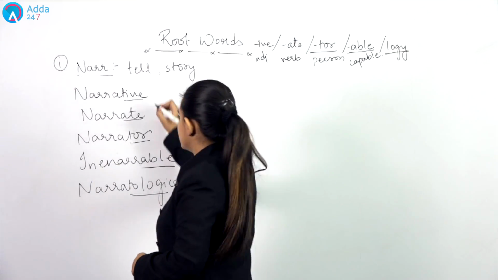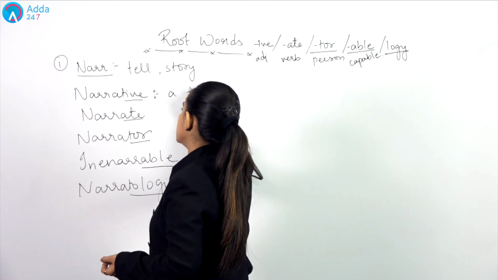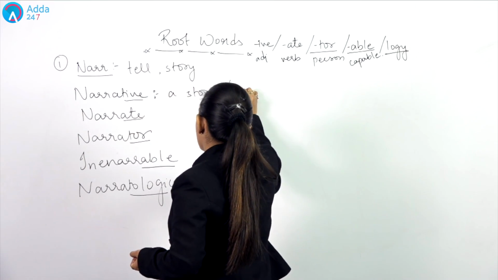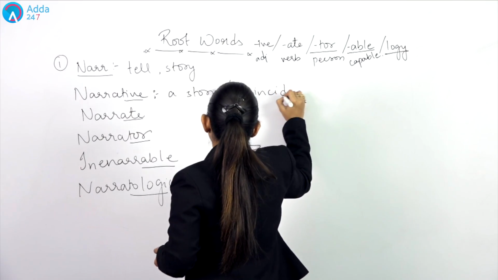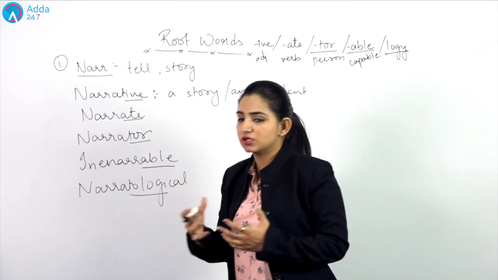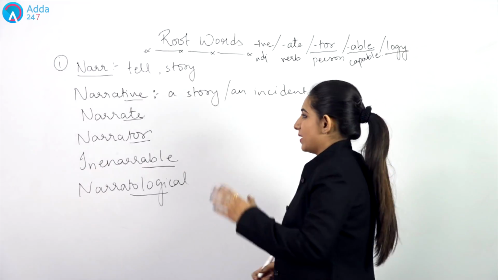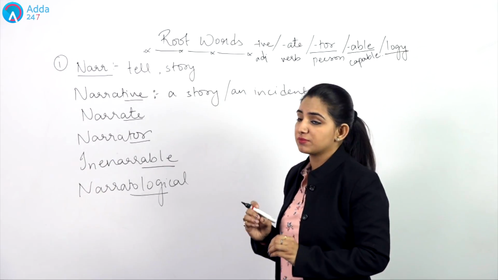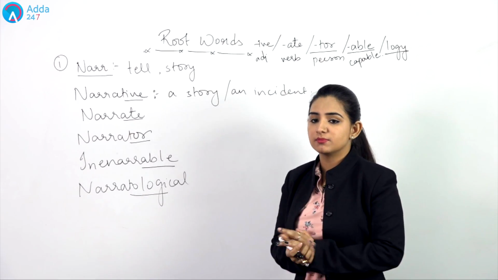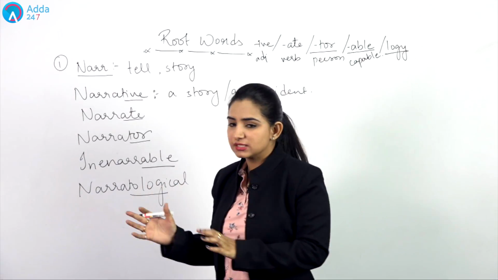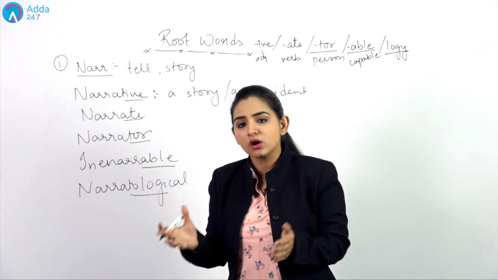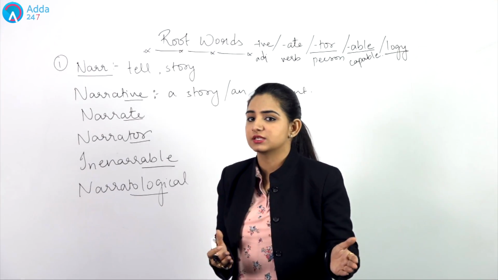Now the first word is narrative. Narrative is actually a story or an incident which can be expressed using some words, using some actions, using some gestures. So whenever something can be expressed, something can be told, is what we mean by narrative. For example, this is a narrative incident. That means you can talk about that incident, you can express that incident, right?